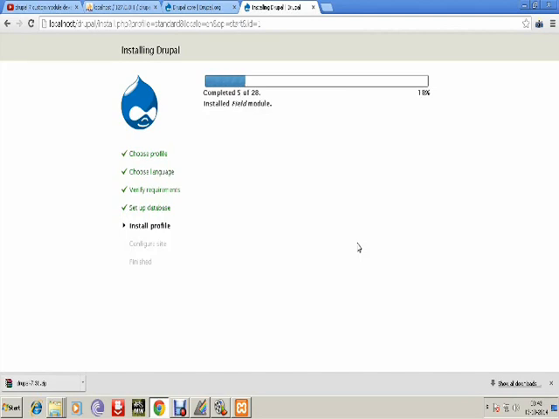Yeah, it's in progress. In this step it loads all the current packages and modules, the default available modules, everything in the core package. It is installed, and the database configuration is also connected. Every process goes on in progress through this step. Once this process is completed, the installation is completed.